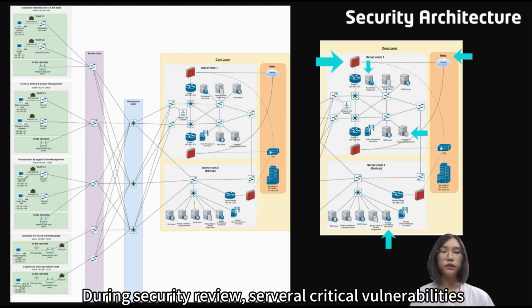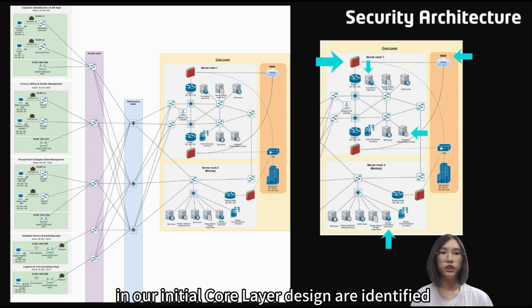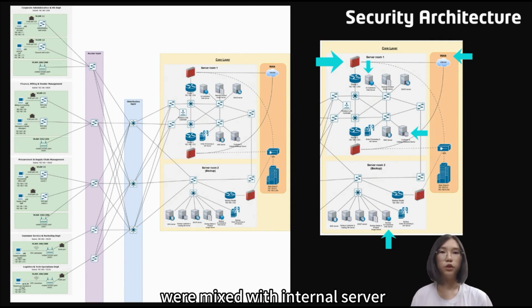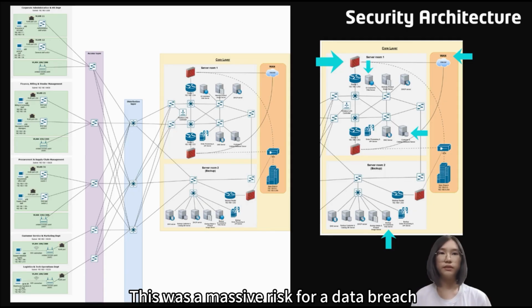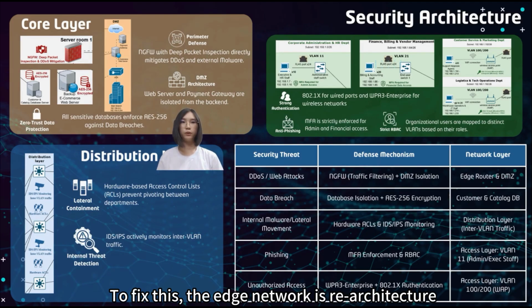During security review, several critical vulnerabilities in our initial core layer design were identified. Our e-commerce server and payment gateway were mixed with internal servers, and our database was sitting without proper encryption. This was a massive risk for a data breach. To fix this, the edge network was re-architected.